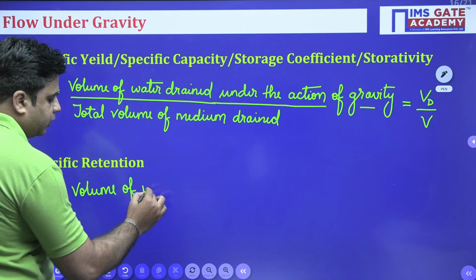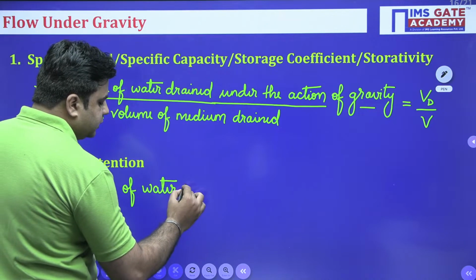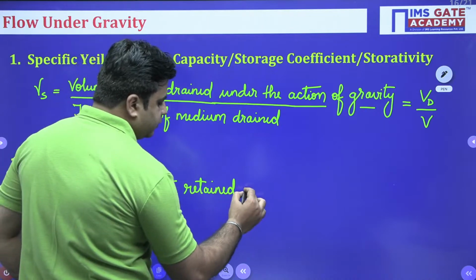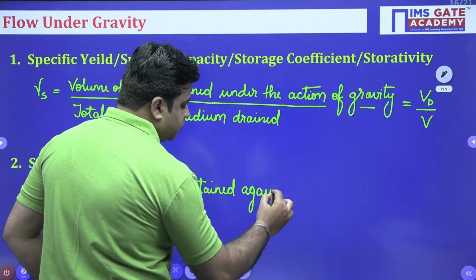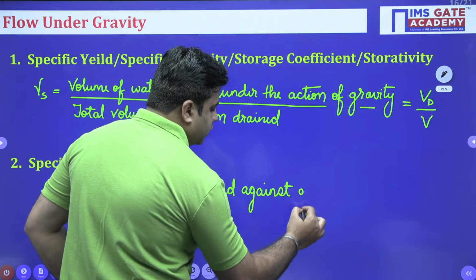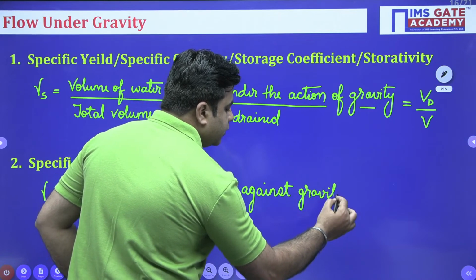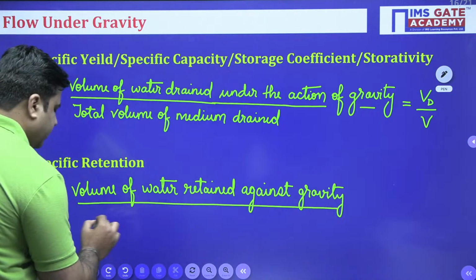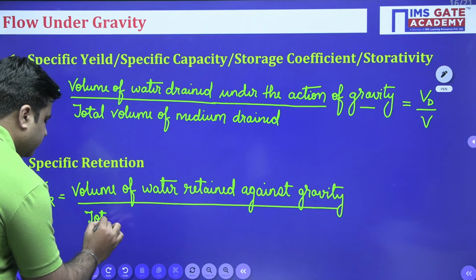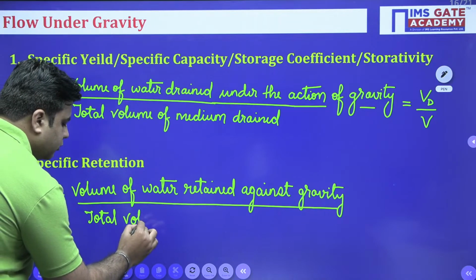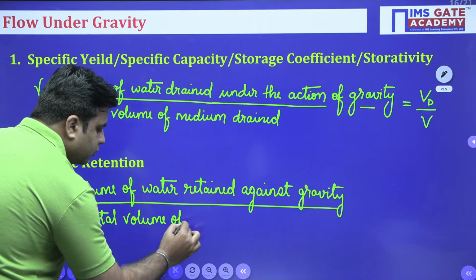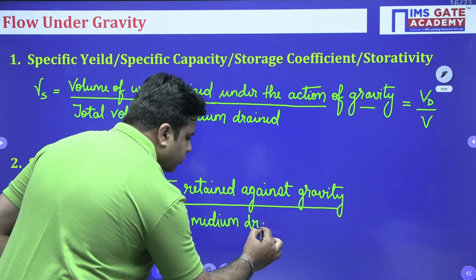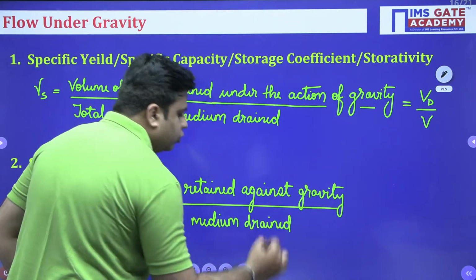This gamma R is equal to volume of water retained against gravity divided by the total volume of medium drained.